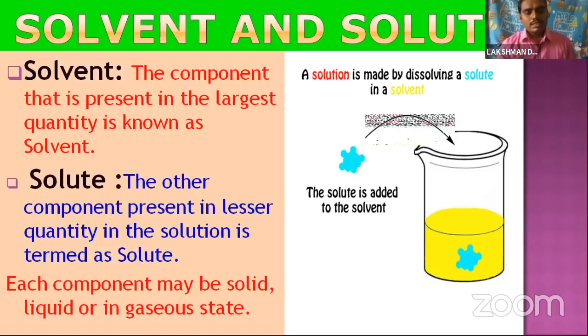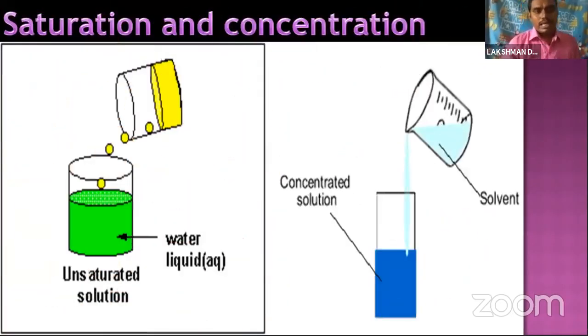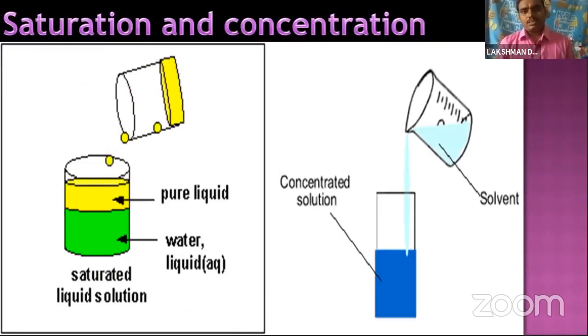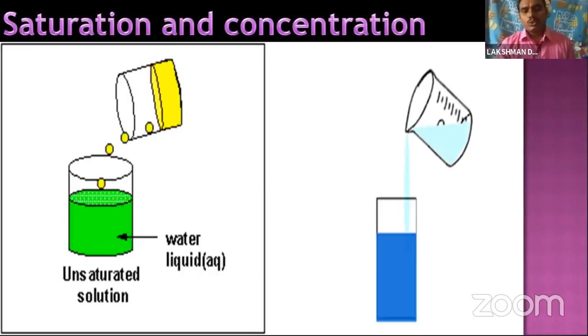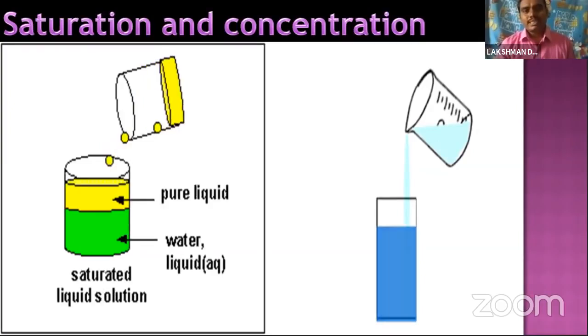Here we can see the components, solvent and solute. These are two components. Each component may be in a solid, liquid or gaseous state; they are available in any state. In this lesson we are using saturation and concentration. Saturation is again of three types: saturated solution, unsaturated solution, and supersaturated solution.